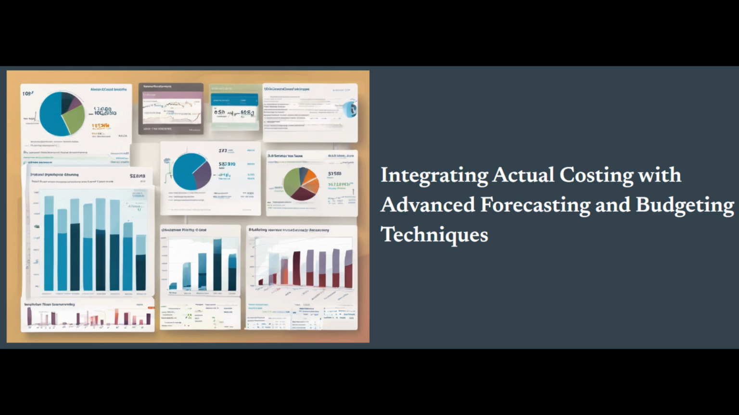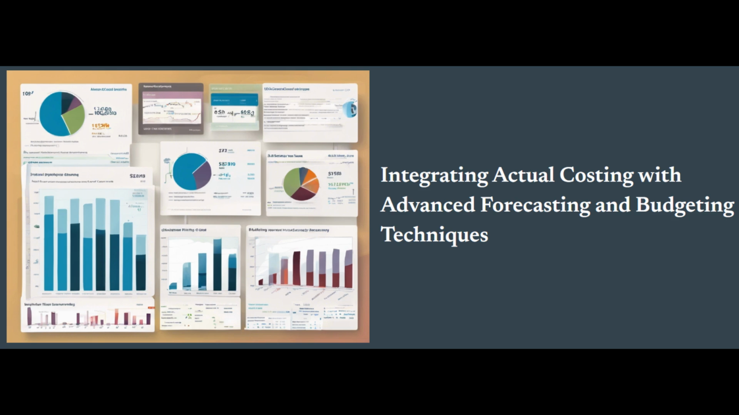Furthermore, the ability to rapidly analyze cost variances and their root causes, enabled by the integration of actual costing and rolling forecasts, allowed ABC Manufacturing to be more agile in addressing operational inefficiencies and implementing corrective actions. This enhanced responsiveness resulted in a 9% reduction in the company's overall manufacturing costs.